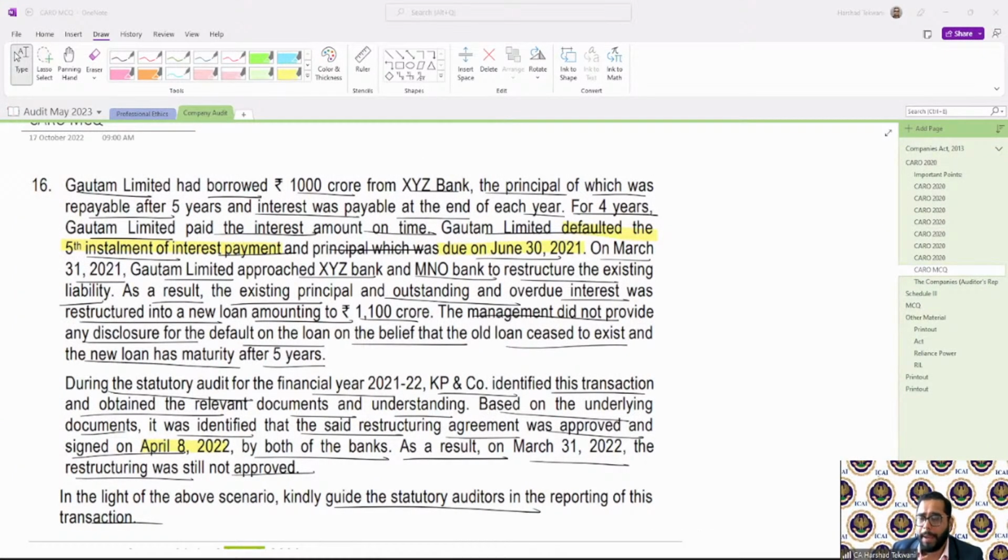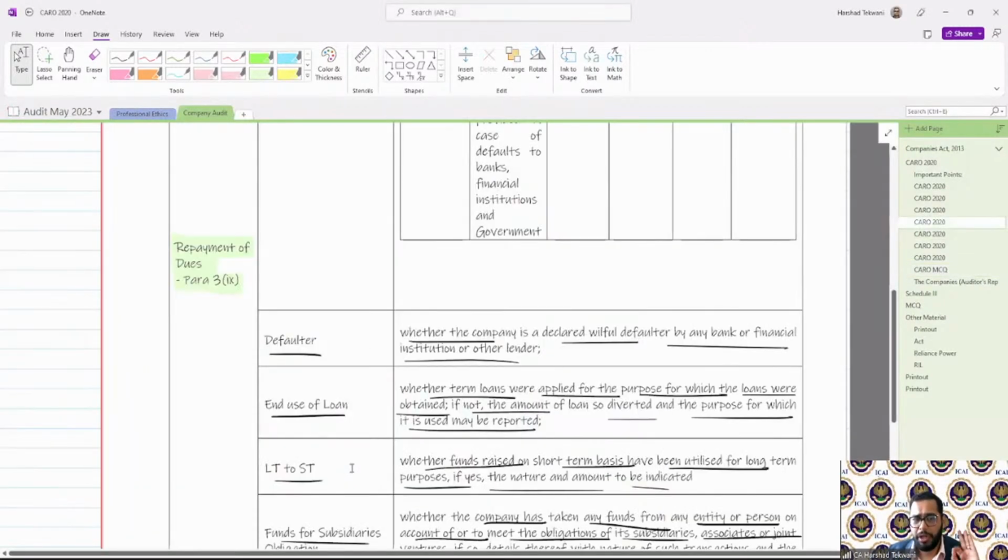See, when the word default comes into the picture, remember para 3 sub-clause 9.